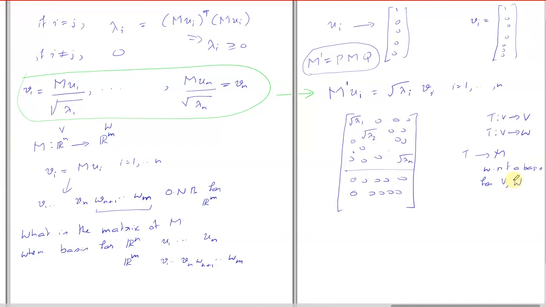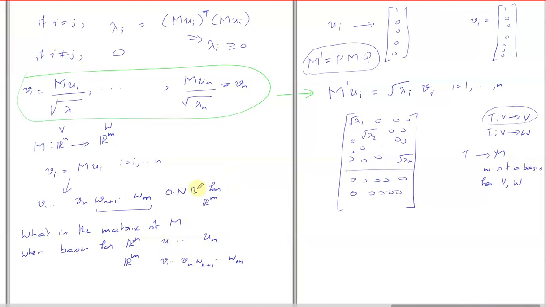Yeah. So in the special case of linear operators, we said okay, we can look at the same basis, and then we need to look at the diagonalization question, and not all matrices are diagonalizable. But we can diagonalize any operator if you change the basis of the domain as well as the range, and that's what this is saying.